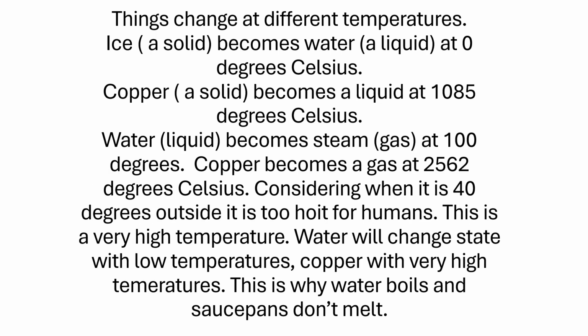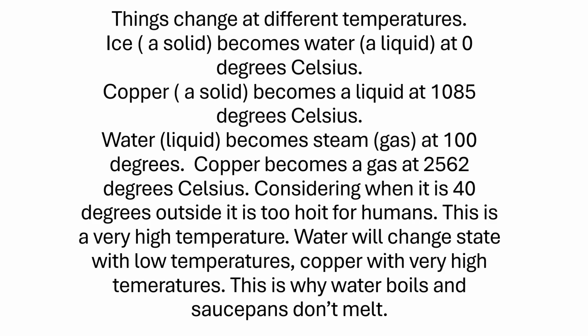Things change at different temperatures. Ice, the solid, becomes water, a liquid, at 0 degrees Celsius. So if you want to turn water into ice, you freeze it down to 0 degrees and it changes from the liquid into the solid, from the water to the ice. Now copper, a metal, a solid, becomes a liquid at 1085 degrees Celsius, which is incredibly hot. Water becomes steam at 100 degrees, which is not that hot, very dangerous for humans, but certainly not 1085.